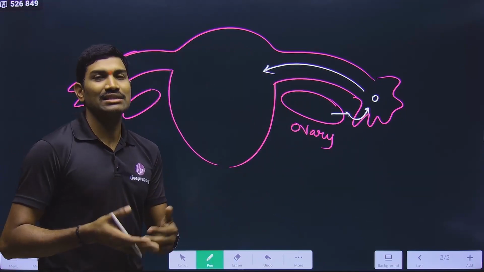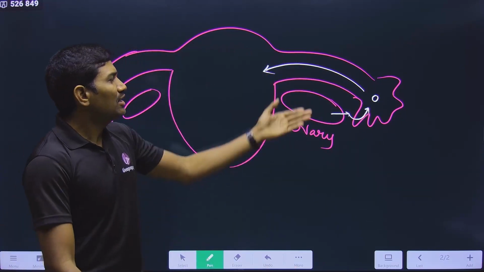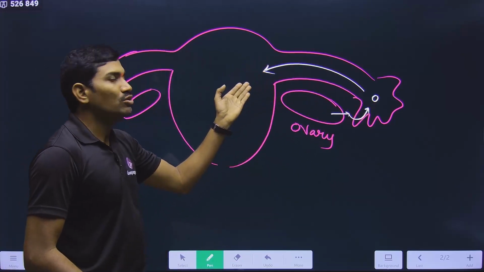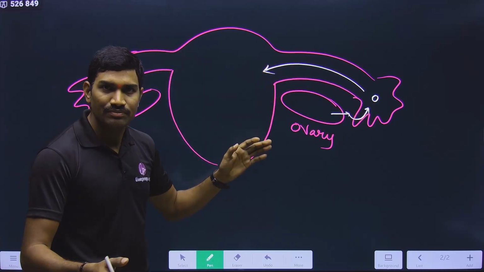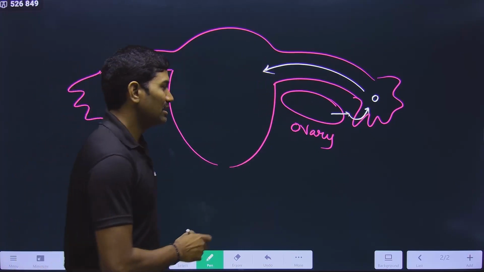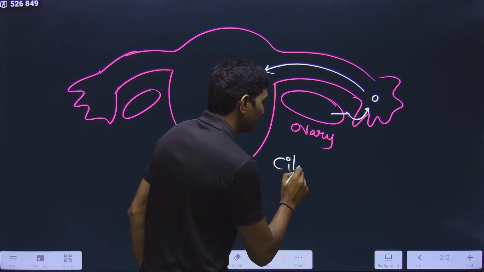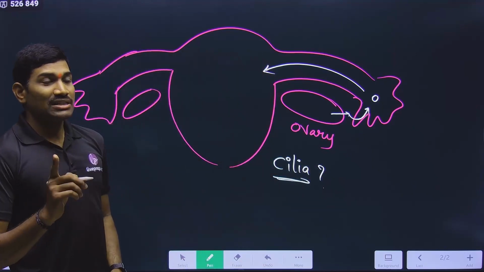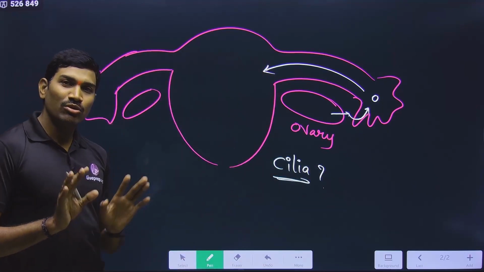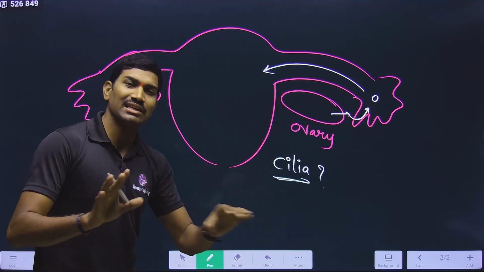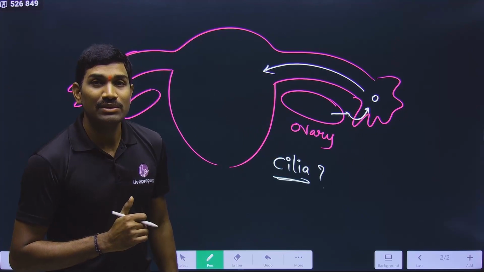Generally, in a general sentence, what will we say? It is the cilia that are helping in the movement of the ovum towards the uterus. Correct? Correct. But technically you need to understand the question here. Where are these cilia present? The question is very clear, so please understand. Many students are making a mistake here. They know that cilia are helping in the movement of the ovum towards the uterus. That is correct. But where are these cilia present?